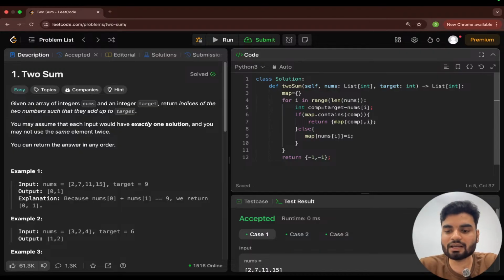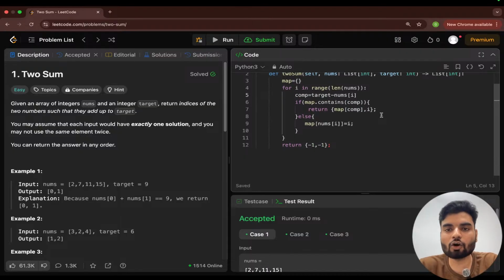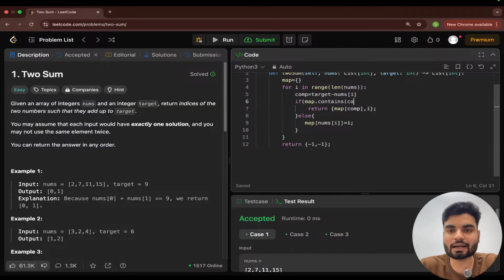I'll put a colon here, and then I'll compute my complement. And now how will you check for contents? You don't have to check for the contents directly in the hash, like in C++. In Python you will write if comp in map. So that is a method directly to check.